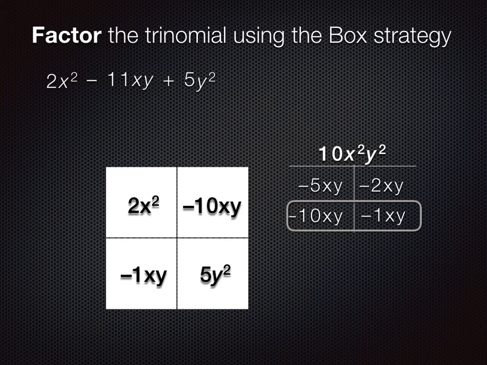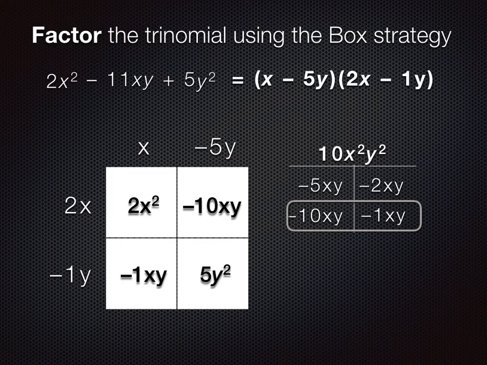Along the top row, we'll factor out a 2x, and we'll complete our box. 2x times x is 2x squared. 2x times negative 5y is negative 10xy. Negative 5y times negative 1y will complete the box, and now we can write our factored form. X minus 5y times 2x minus 1y.